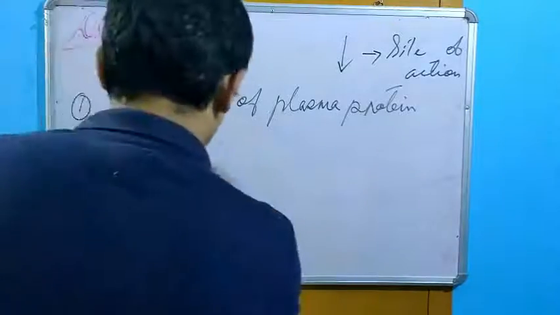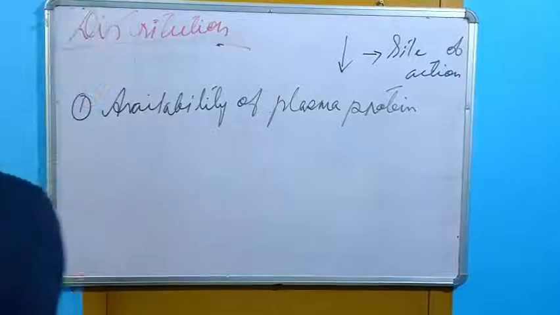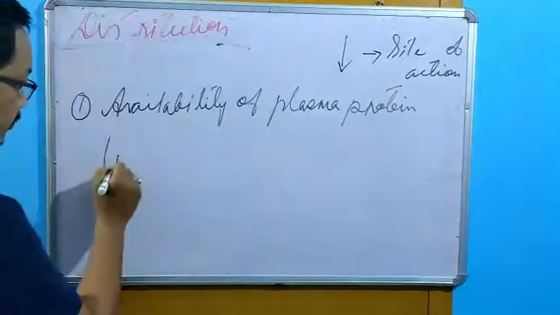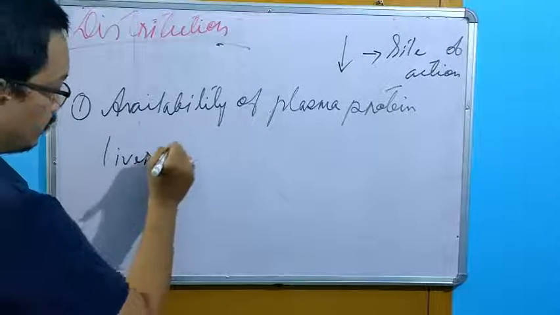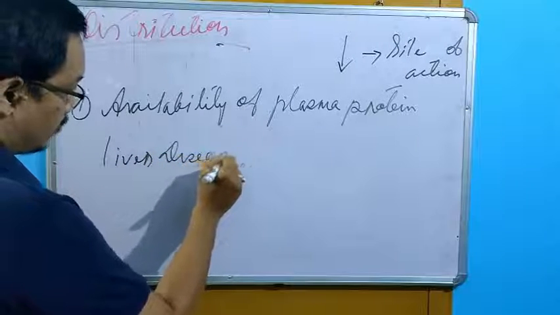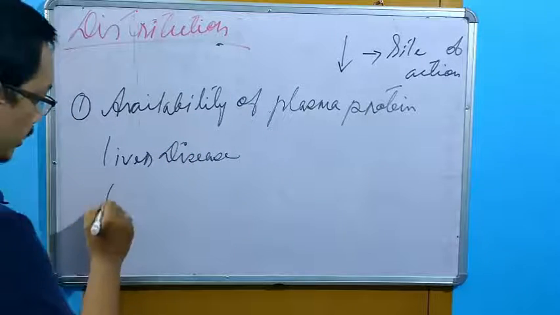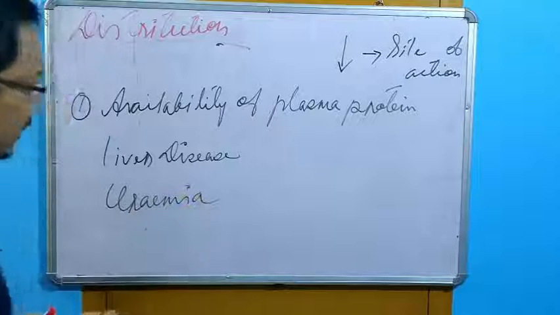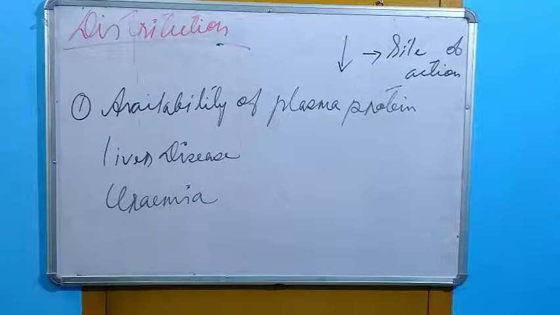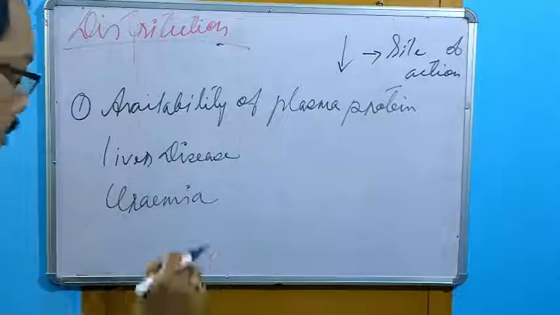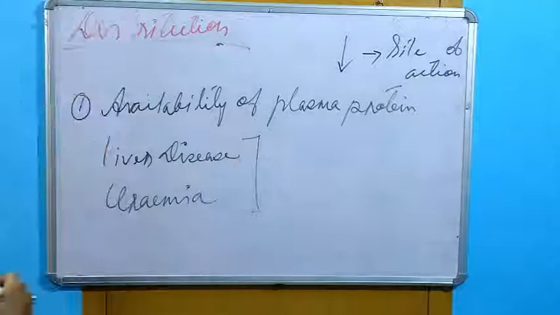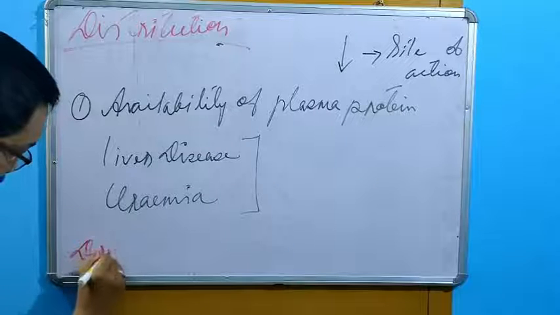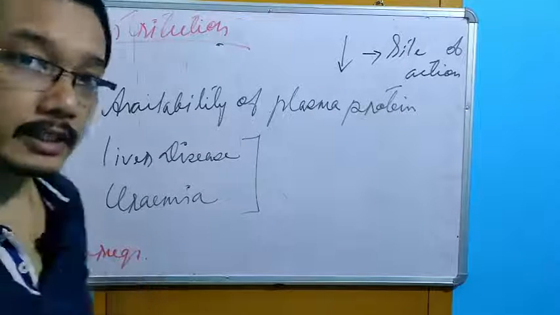Now, suppose a person is having certain liver disease, uremia, or any other diseases, or maybe because of some drugs also, because we must have drug-drug interaction, no?